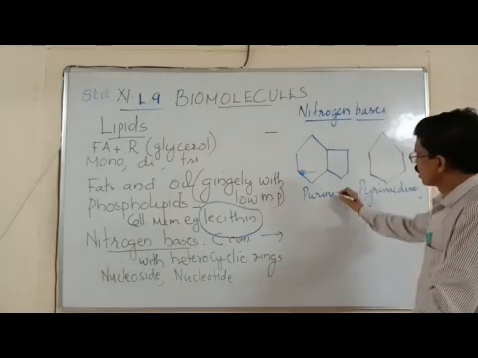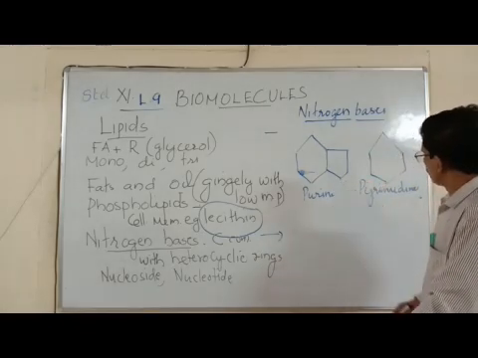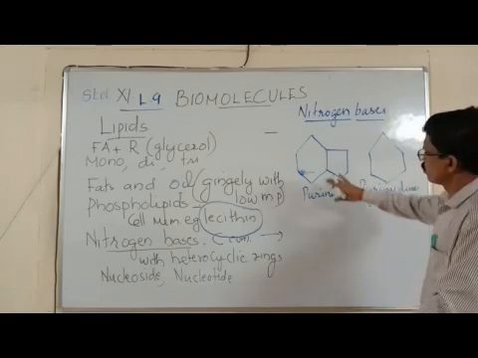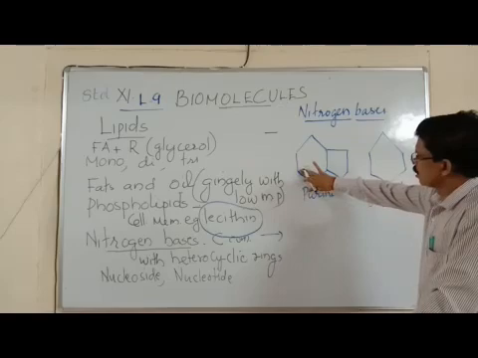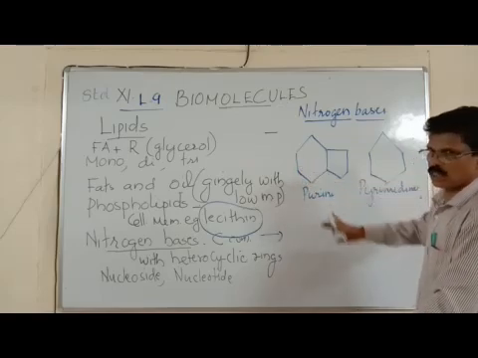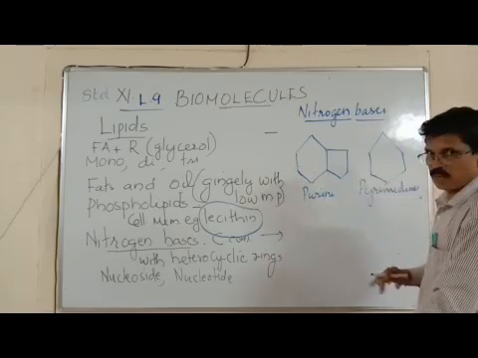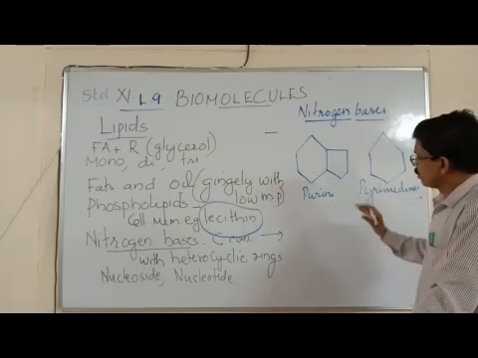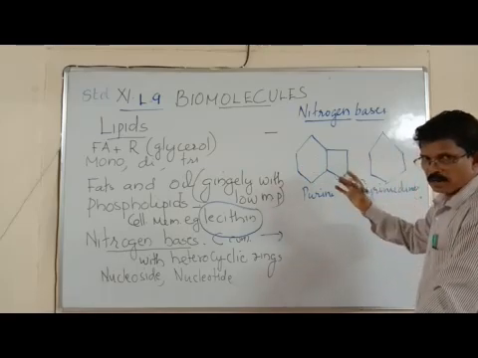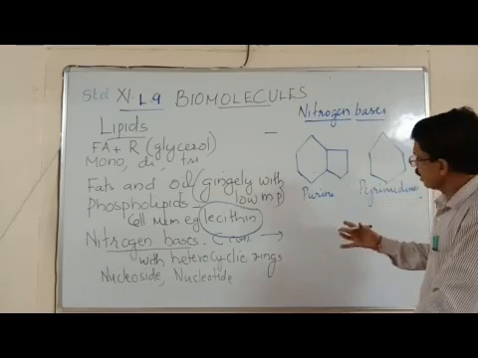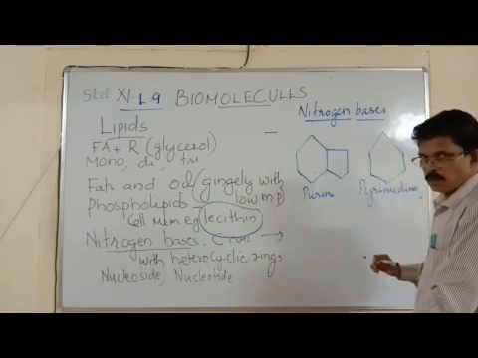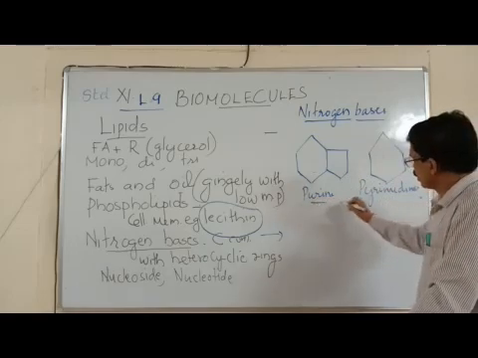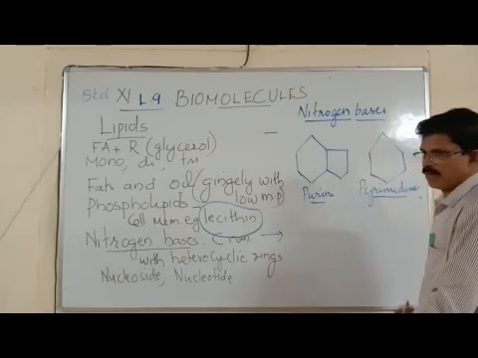So purines are double ring compounds and pyrimidines are single ring compounds, and they vary in structural forms. Double ring compound, example purine, and single ring compound, pyrimidine.